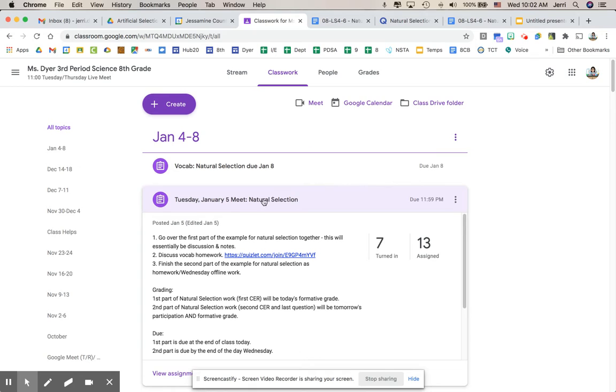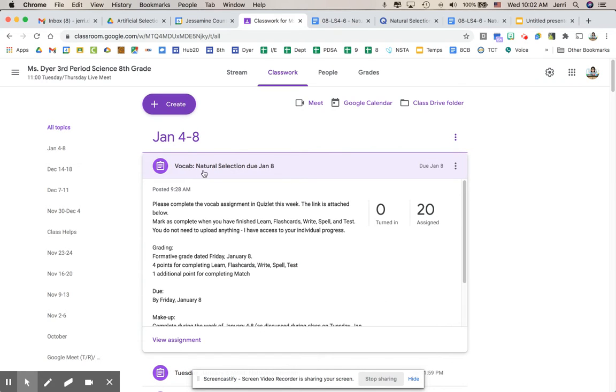All you need to do is go over to Quizlet. You'll have to join. I set up new classes for the new year. So you'll need to join Quizlet, and I am able to see your progress, so you don't have to upload anything when you get finished with it. You can just go into this vocab natural selection due January 8th assignment and click turn in or mark as complete when you're finished.